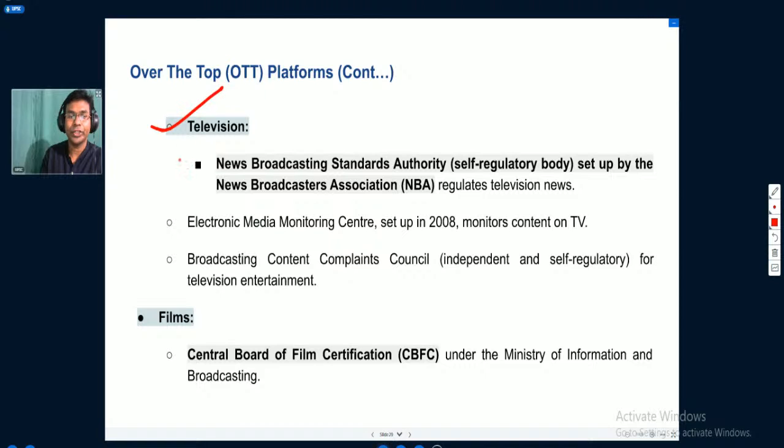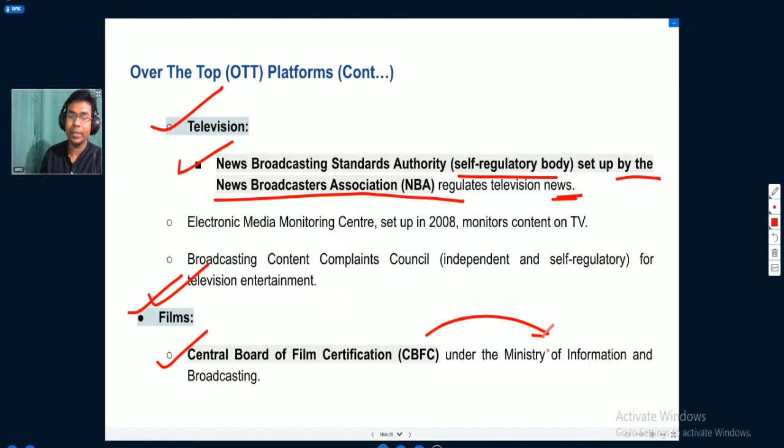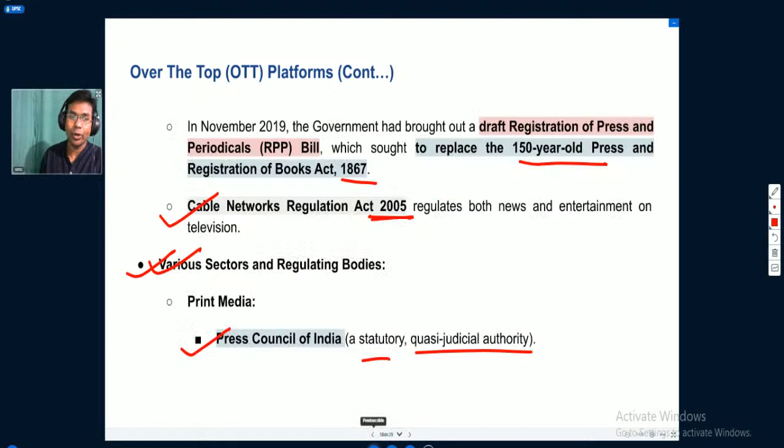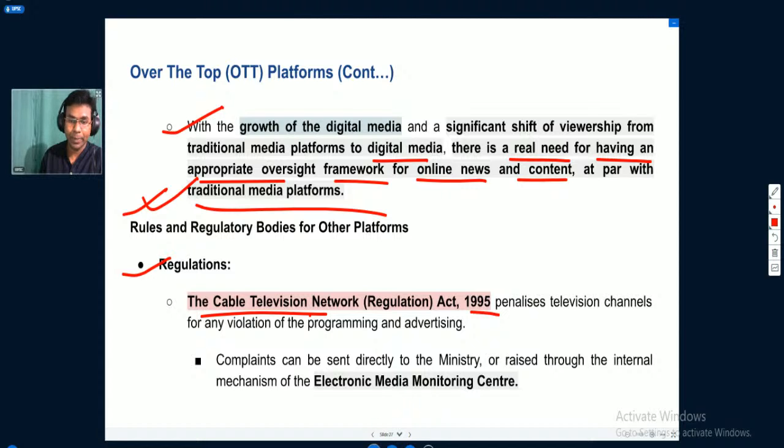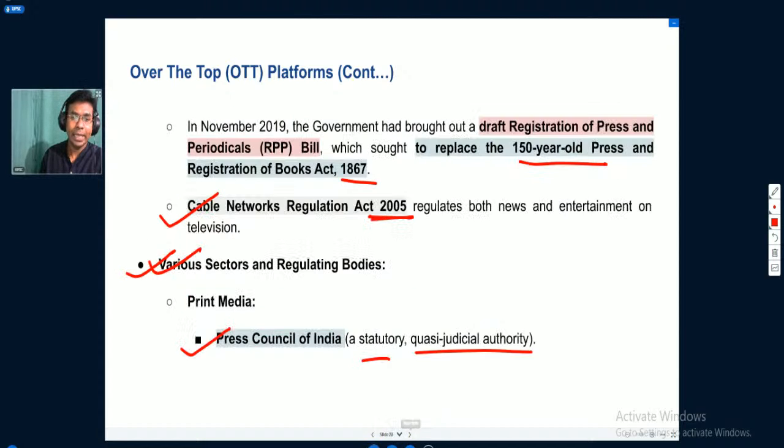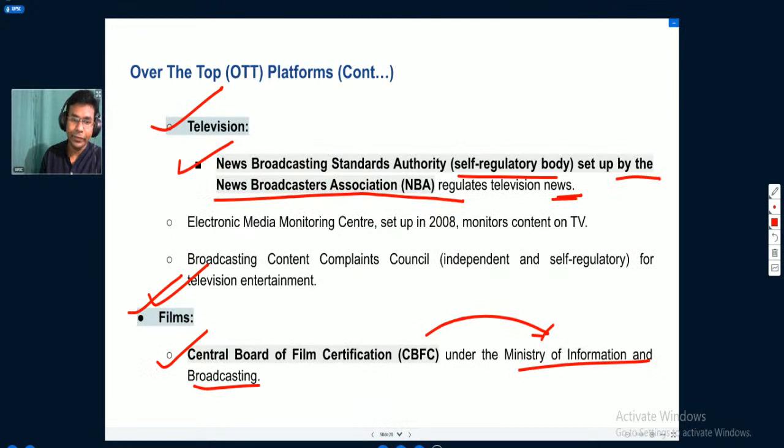When we talk about television, we have the News Broadcasting Standards Authority of India, which is a self-regulating body set up by the News Broadcasters Association. They regulate the television news. Then when we talk about films, we have the Central Board of Film Certification, which comes under the purview of the Ministry of Information and Broadcasting. So various types of content are already being regulated by the government. What are those? Cable TV networks are regulated, print media is being regulated, television news is being regulated, and films are also regulated.